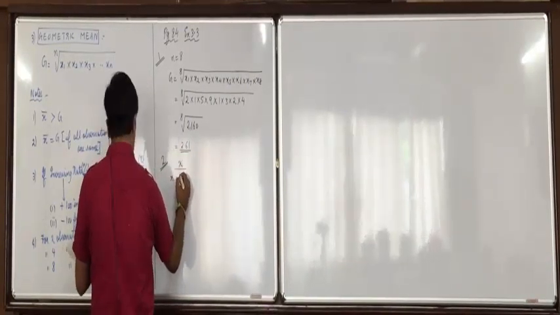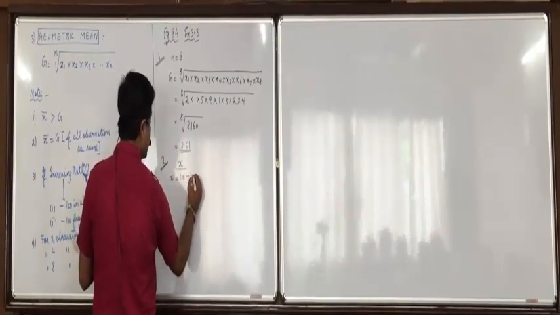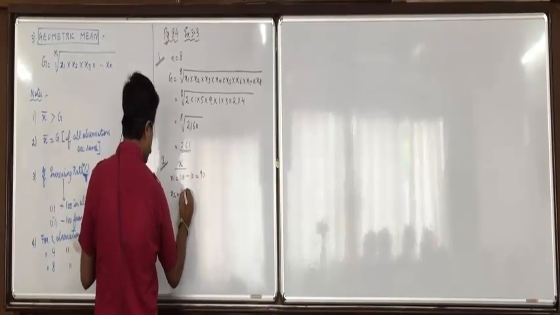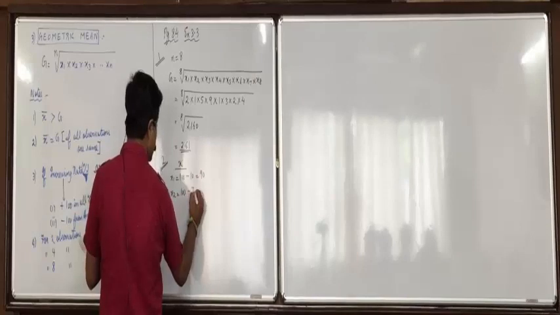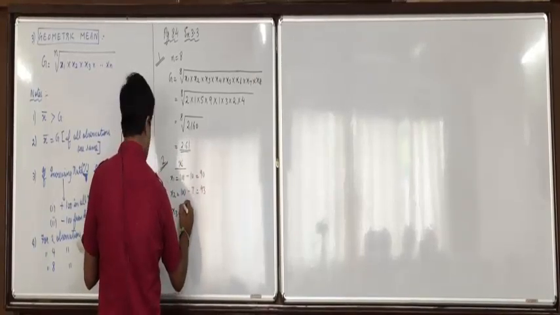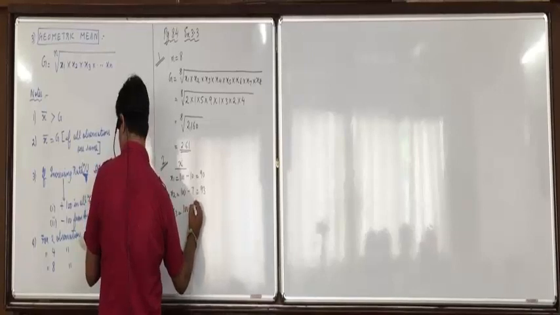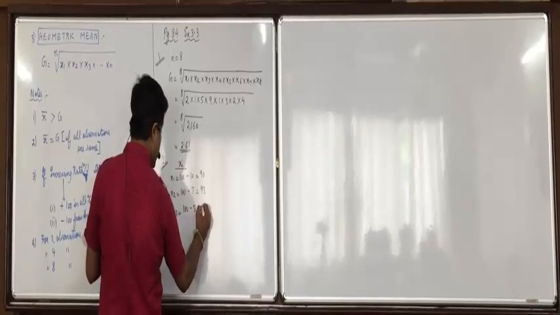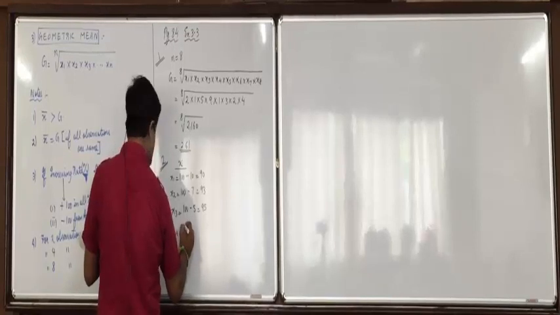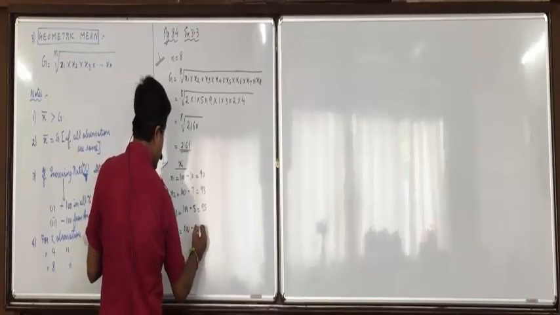x1, 100 minus 10, 90. x2, 100 minus 7, 93. x3, 100 minus 5, 95. And x4, 100 minus 2, 98.